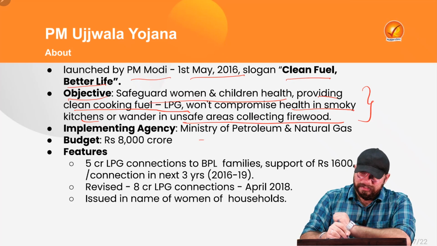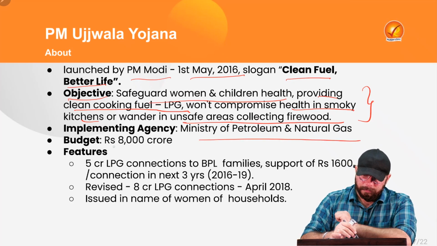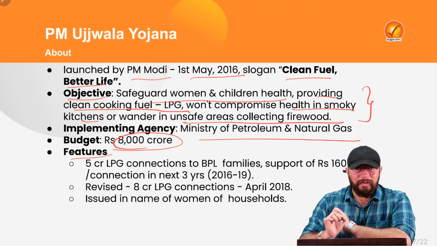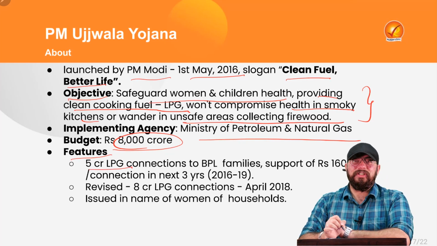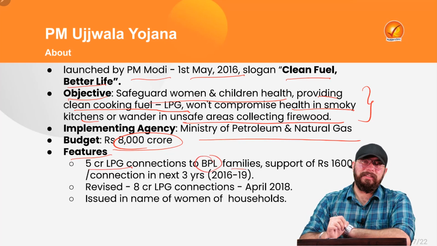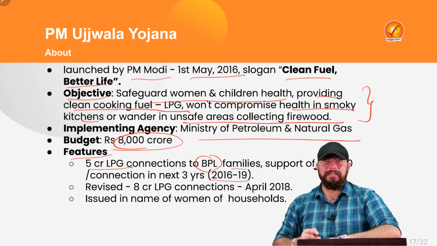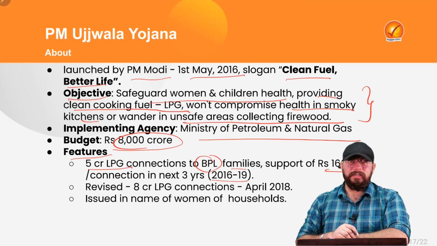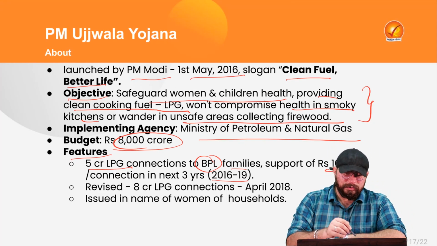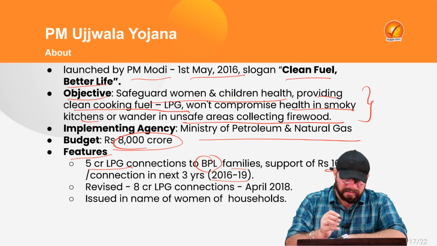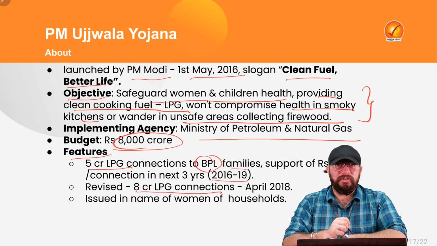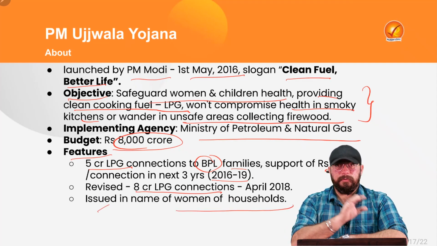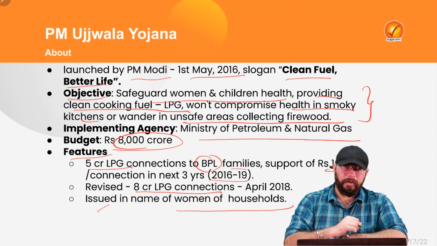What is the implementing agency? It is Ministry of Petroleum and Natural Gas. What is the budget? The budget is close to 8,000 crores. Now, what are the peculiar features of it? First is 5 crore LPG connections to the below poverty line families in the 3 years from 2016 to 19, and also providing support for 1600 rupees per connection in the next 3 years from 2016 to 19. Now, in 2018, there was a revision made, and the target was now 8 crore LPG connections. And those LPG connections will be issued in the name of women of the household. This is a very important fact for your prelims. You should be knowing it, right?